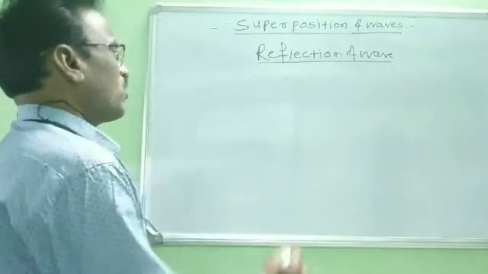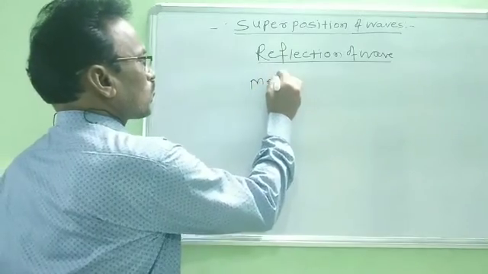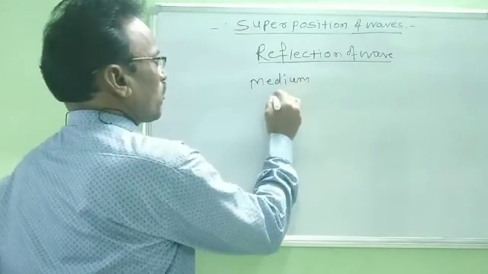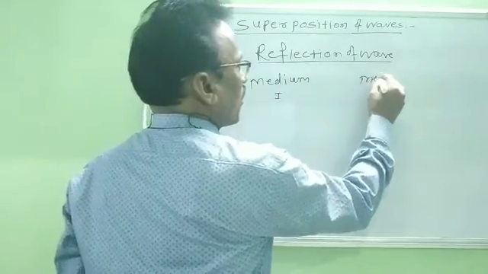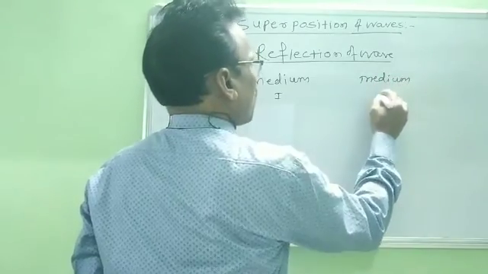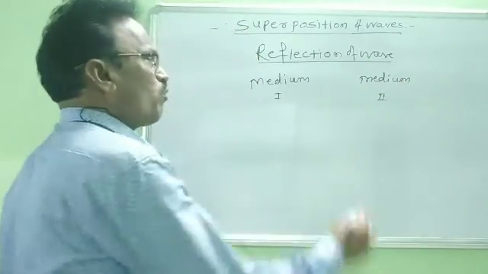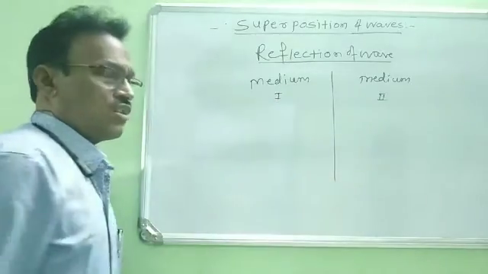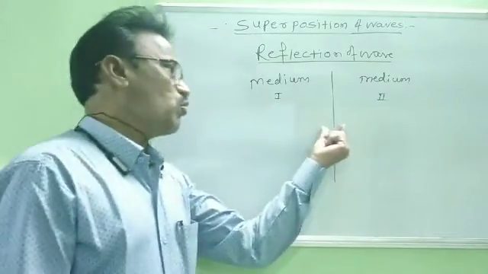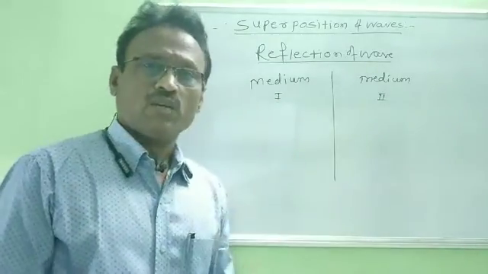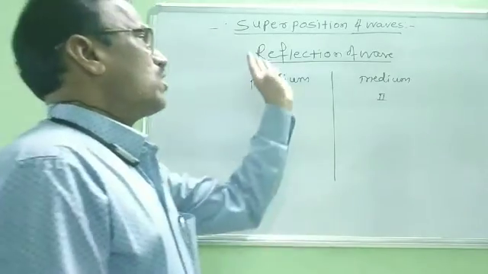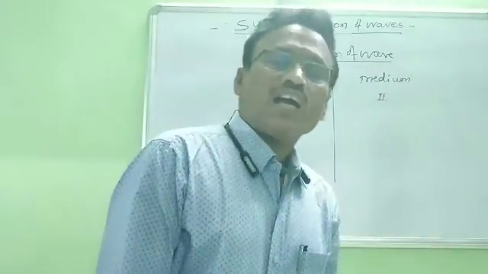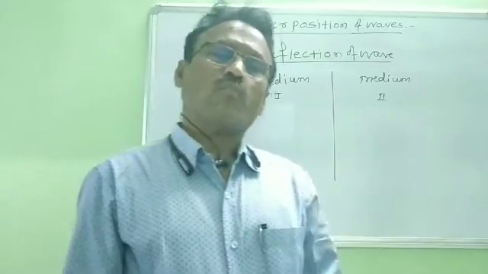In this case we consider two mediums, the first medium and the second medium. Between these two mediums there is a boundary. When we study reflection of any wave, we consider two types of medium.